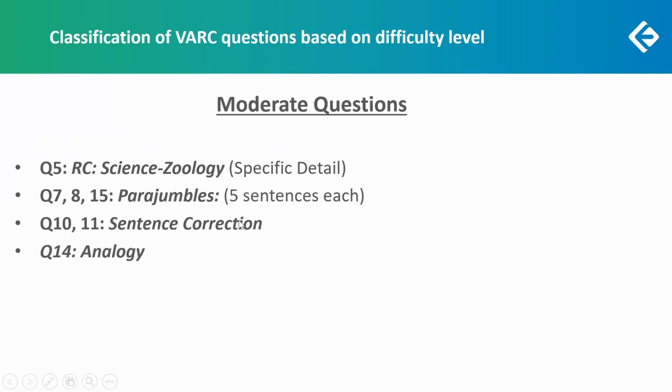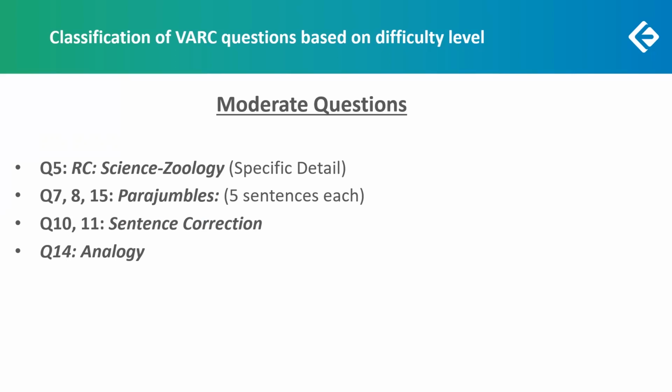The 3 parajumbles are marked moderate because for 1, they all had 5 sentences. That in itself makes it quite heavy reading. And yes, all of them had to be read carefully. It isn't that the links stood out very visibly. The links and the idea development would become clear to you once you read 3 or 4 sentences.